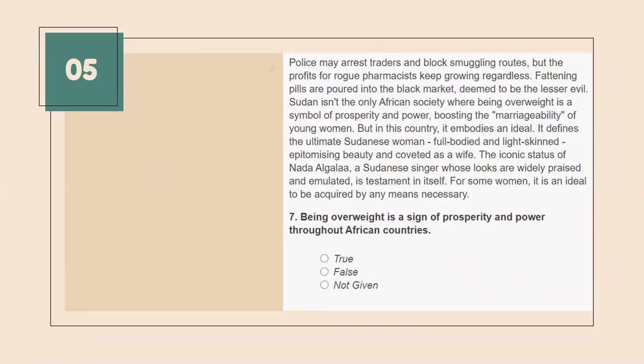All right. Here is the sentence in the passage: Sudan is not the only African society where being overweight is a symbol of prosperity and power. This is the exact statement given in the question form, that being overweight is a sign of prosperity and power throughout African countries. The word they have used in the statement is throughout.